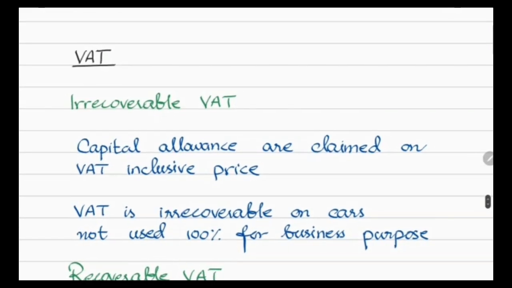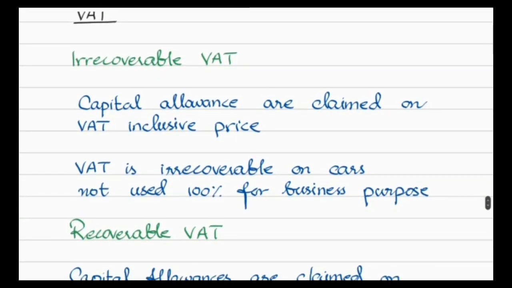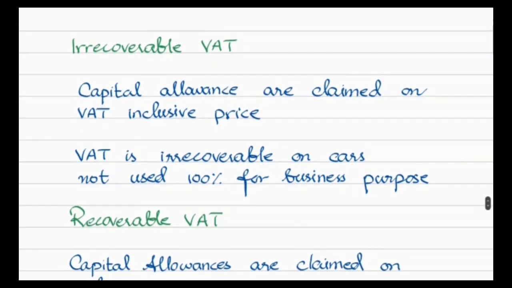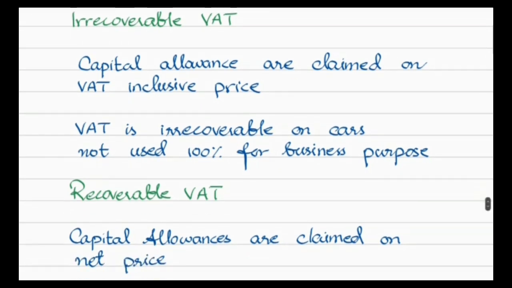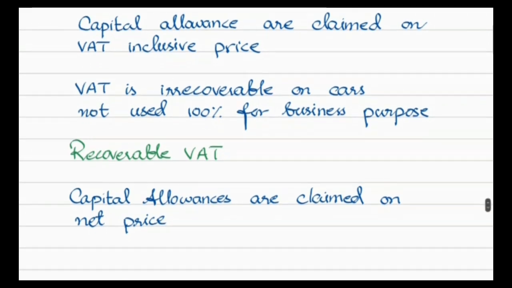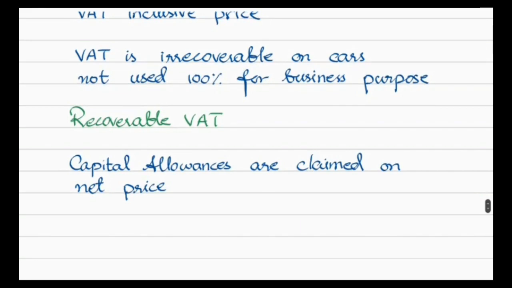Now with respect to VAT, irrecoverable VAT: capital allowances are claimed on VAT inclusive price. Remember that capital allowances are claimed on VAT inclusive price. VAT is irrecoverable on cars that are not used 100% for business purpose. Recoverable VAT, capital allowances are claimed on net price.